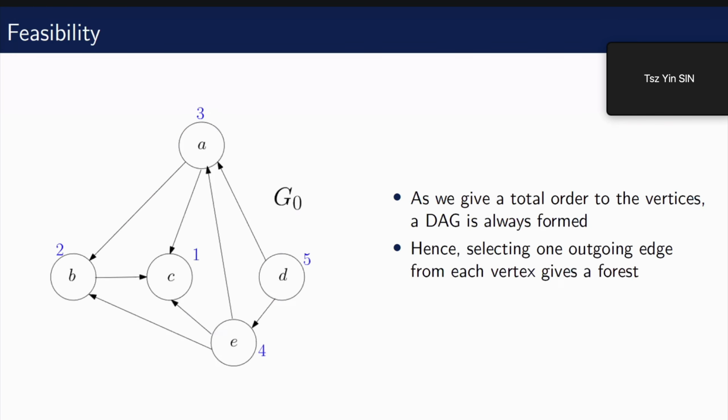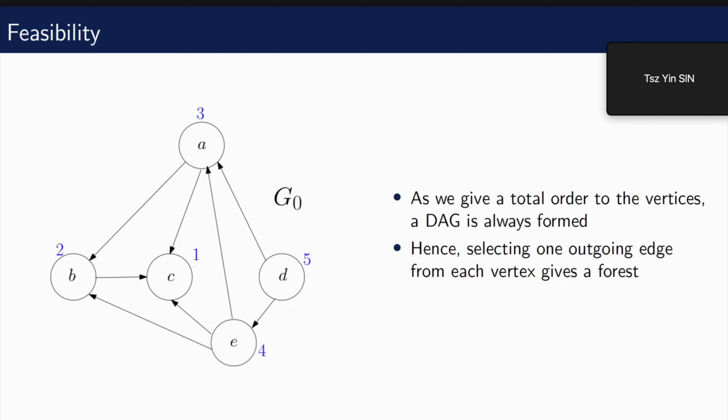Now let's see why this works. There are 2 parts: that it always gives a feasible solution, that is a forest, which doesn't contain any cycle, and that the forest it gives has weight at least 1 over 2e of the offline optimal in expectation. Now let's first look at the feasibility.